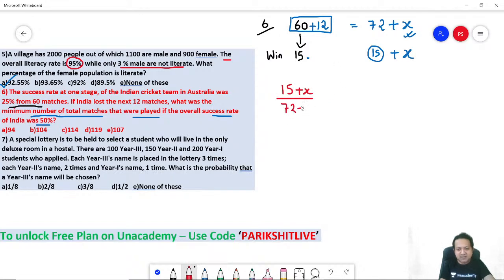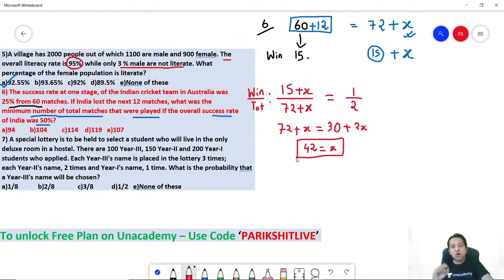How many matches did India play? 72 plus X. So number of wins divided by total is what you have written, right? And as per the question, this is 50%. 50% means 1 by 2. 50 by 100 is 1 by 2. Please cross multiply. 72 plus X is equal to 30 plus 2X. So how much is X? X is equal to 42.